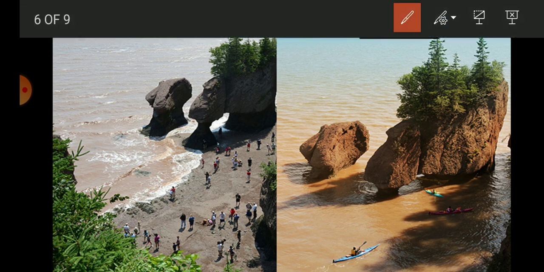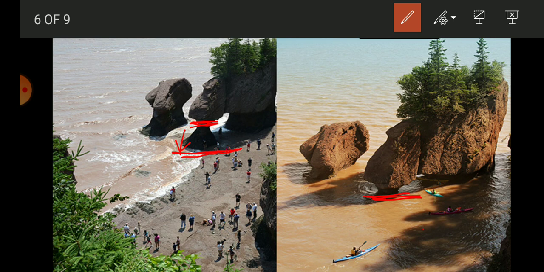So here you can see this is the water level where high tide is there, that is the increase of water, and this is the level where low tide is there, that means there is a decrease in the level of the water. So this is the low tide.